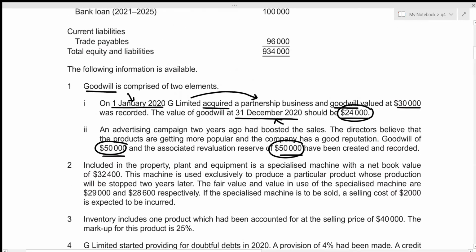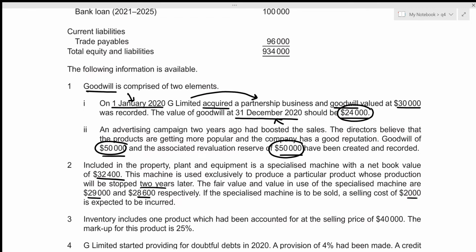Okay. Included in the property, plant and equipment is a specialized machine with a net book value of 32,400. This machine is used exclusively to produce a particular product whose production will be stopped 2 years later. And the fair value and the value in use of the specialized machine are 29,000 and 28,600 respectively. If this specialized machine is to be sold, a selling cost of 2,000 is expected to be incurred.